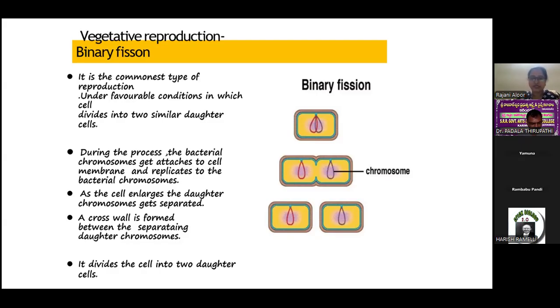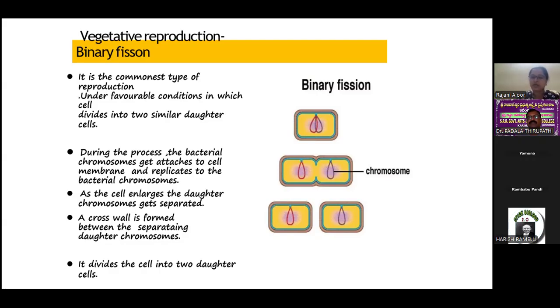During fission, the cell elongates and there is division of the nuclear material. Yesterday I explained what gram-negative and gram-positive bacteria are and what colors they reflect.